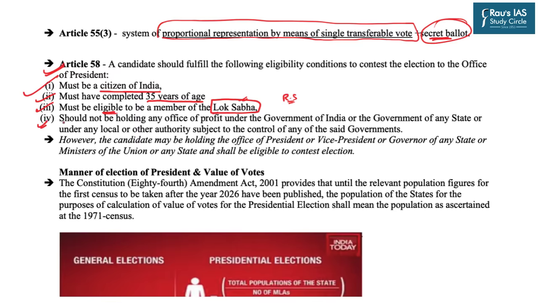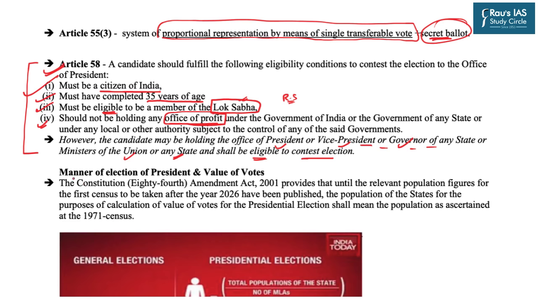And the fourth, he should not be holding any office of profit under the government of India or the government of any state. Now, office of profit is not defined by the Indian Constitution. However, the Constitution says that the offices of the President, Vice President, Governor, Minister of the Union or any state will not be considered as office of profit, and the person who is presently at any of these posts is eligible to contest the elections. So I hope the eligibility criteria for the election of the President is clear to all of you.